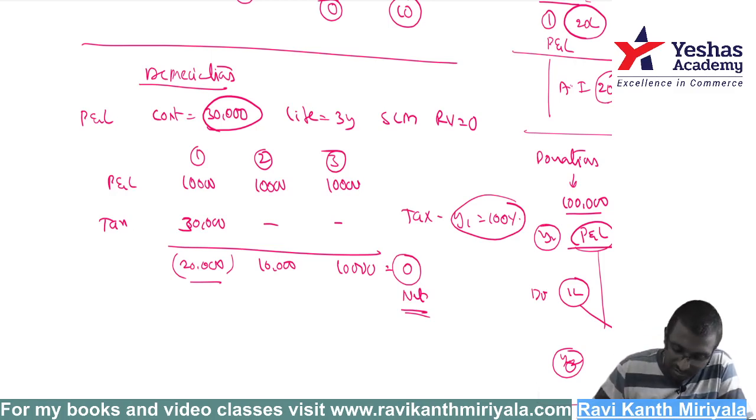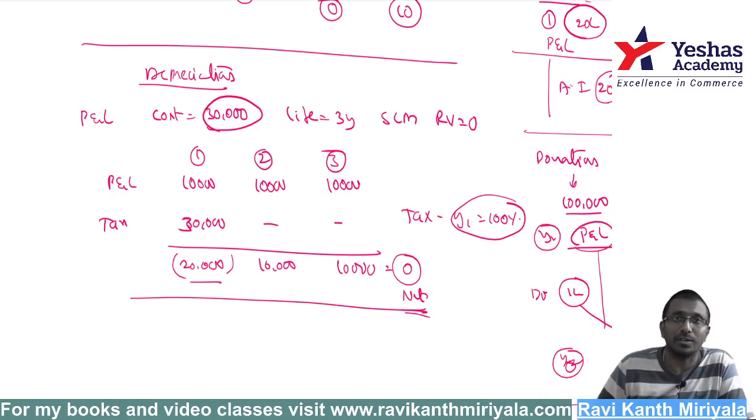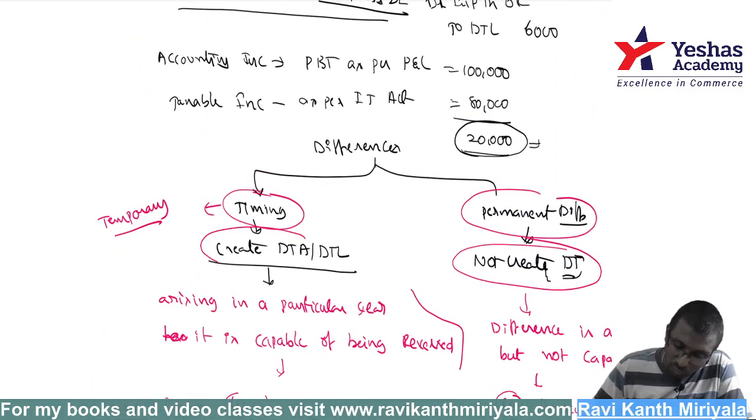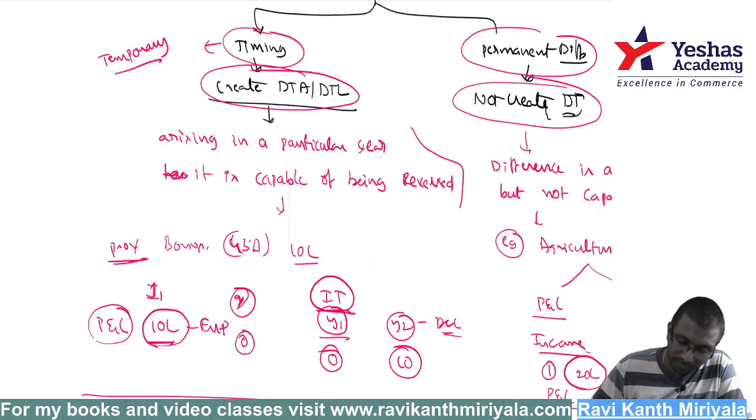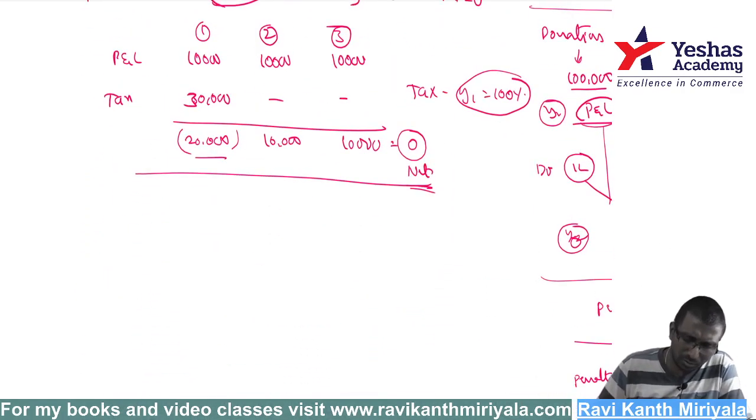Now, this is also a timing difference. Got it? So now you understood what a timing difference is. If it is a timing difference, then we are supposed to create a deferred tax asset or a deferred tax liability. Right. Now, next basic question.